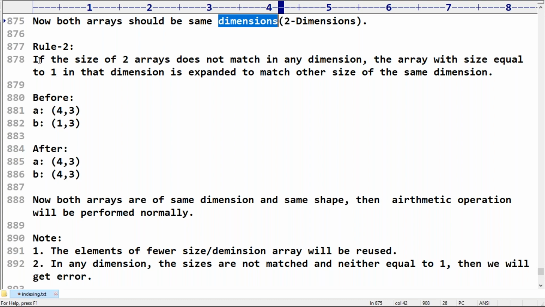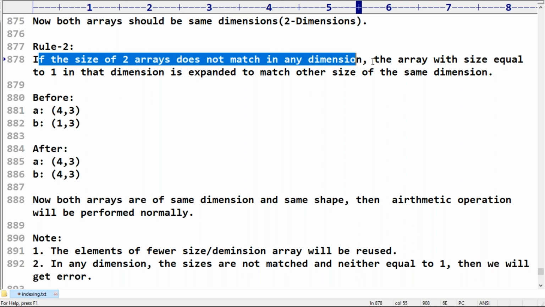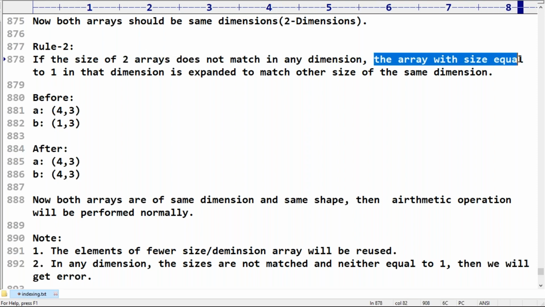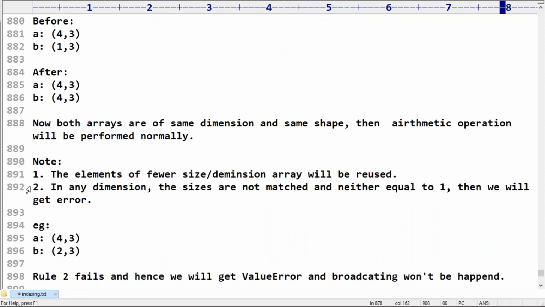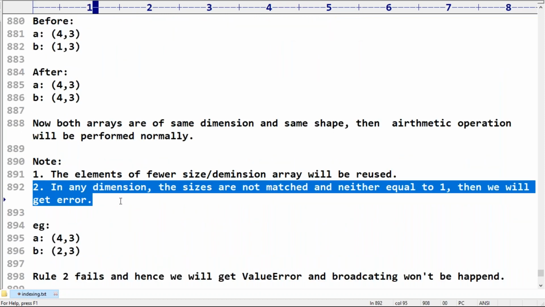If the sizes of two arrays do not match in any dimension, then the array with size equal to 1 in that dimension is expanded to match the other size. If in any dimension the sizes are not matched and neither is equal to 1, then we will get the error. That's all.